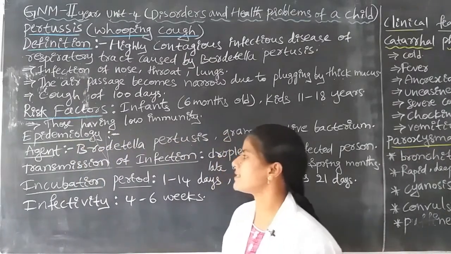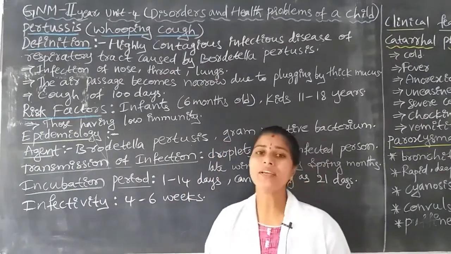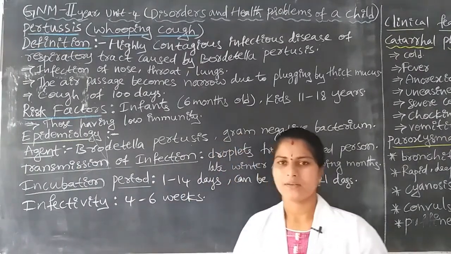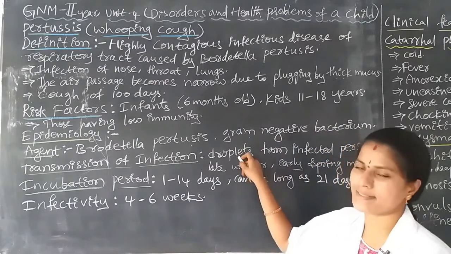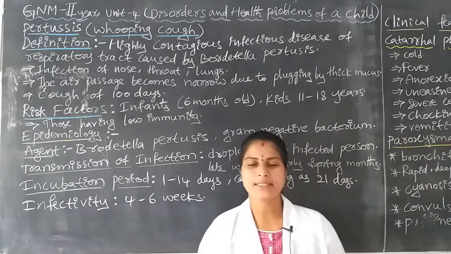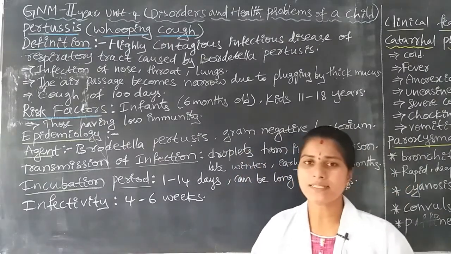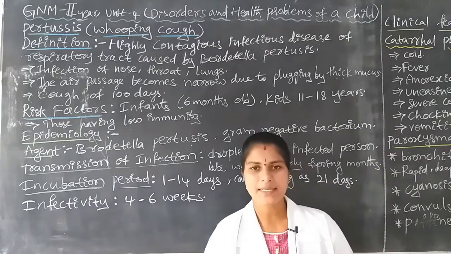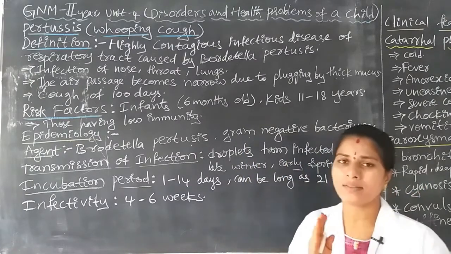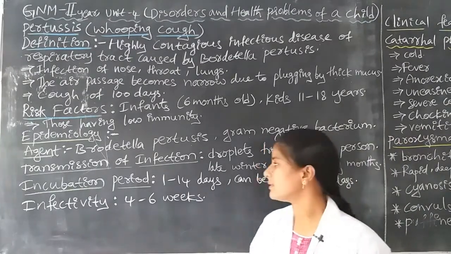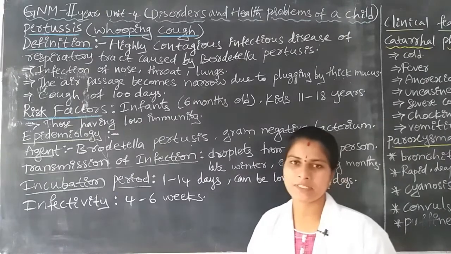Next one is the transmission of infection. How is the infection spreading? Here the infection is spreading through droplets. Droplets are nothing but the nasal secretions or throat secretions secreted by the infected person, that is the sputum or the sneezing. That will spread from one person to another person.